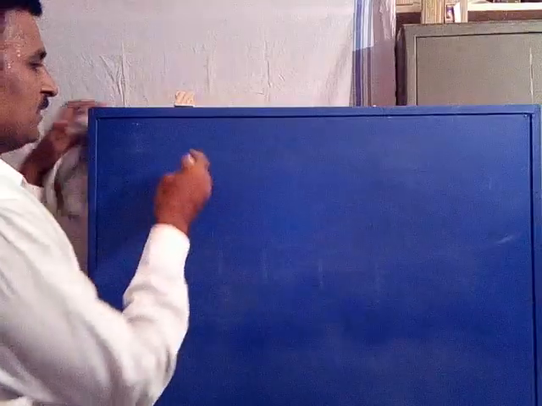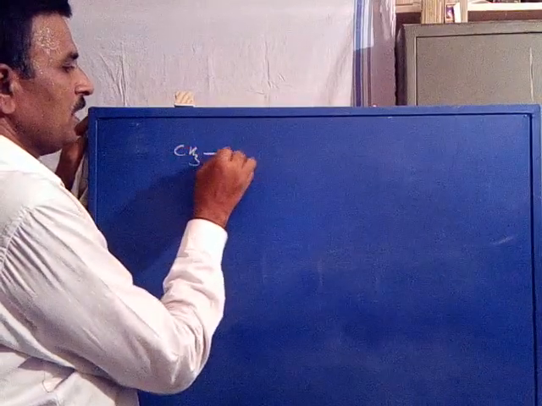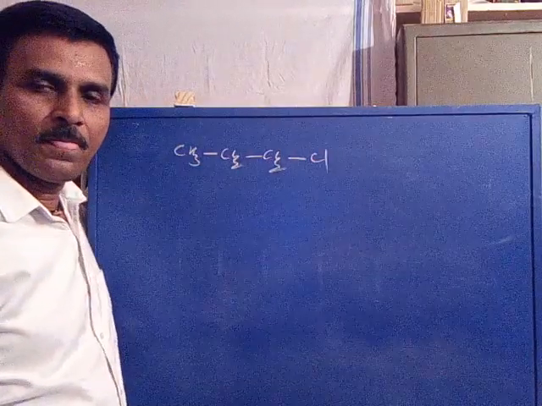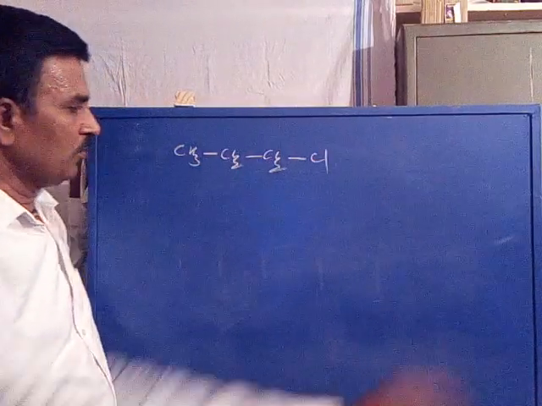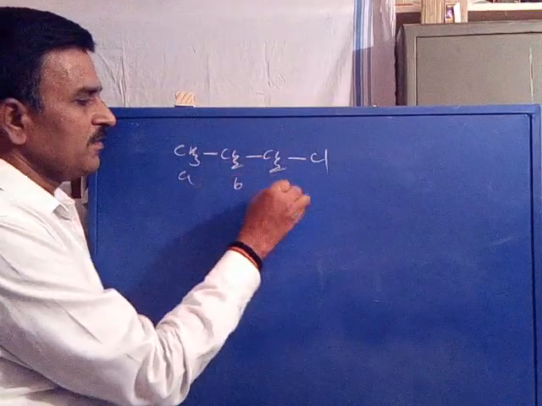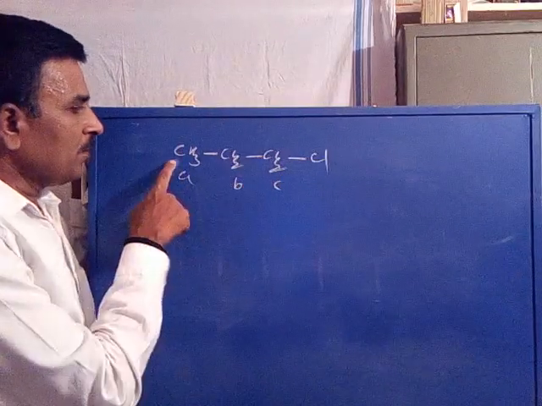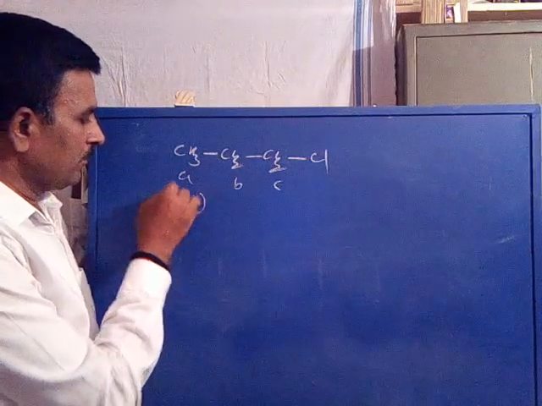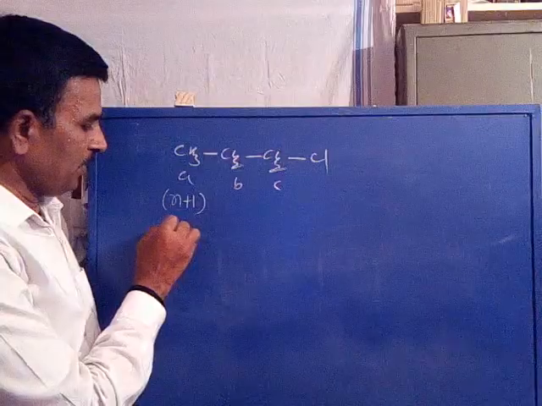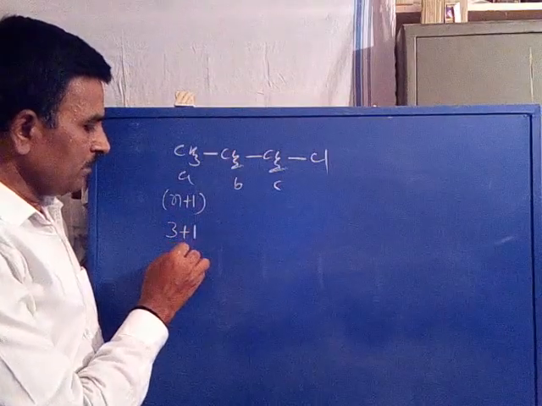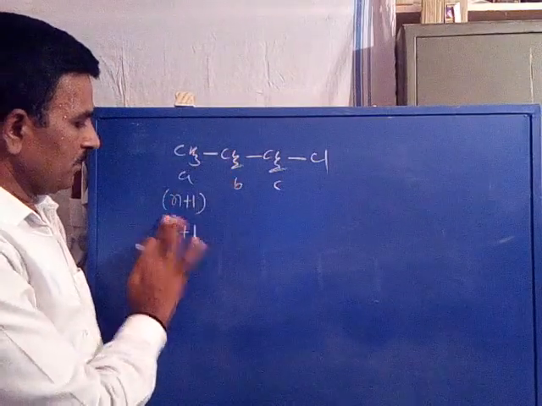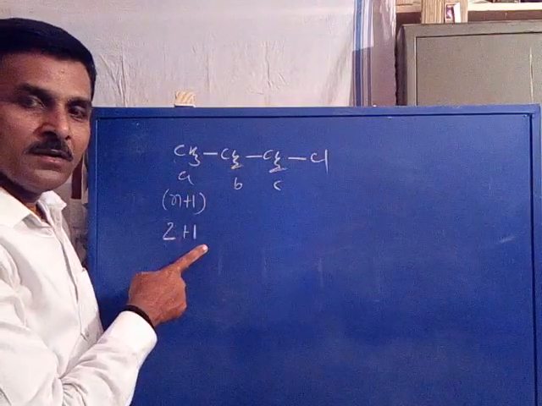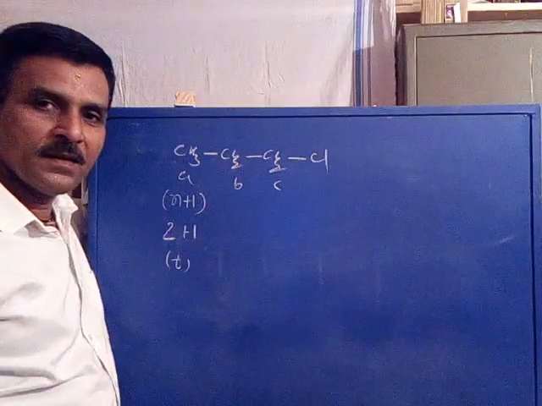you take another example. CH3, CH2, CH2, Cl. N-propyl chloride. Now, this is A, this is B, this is C proton. A is coupled with only one equivalent set. So, according to N plus 1, this becomes a triplet. CH3 proton is coupled with 2 protons. N value is 2. 2 plus 1, 3. This is a triplet. Is it clear?